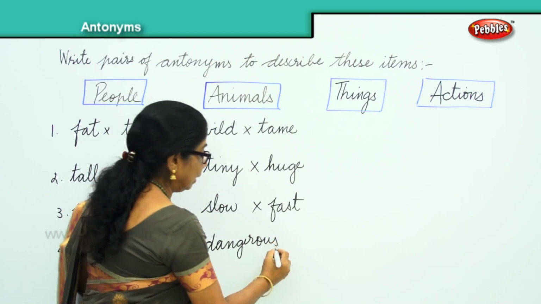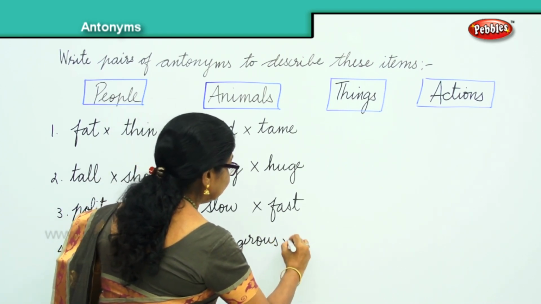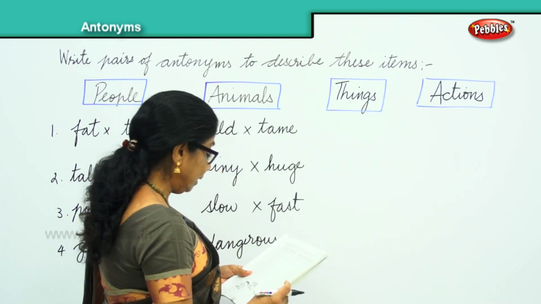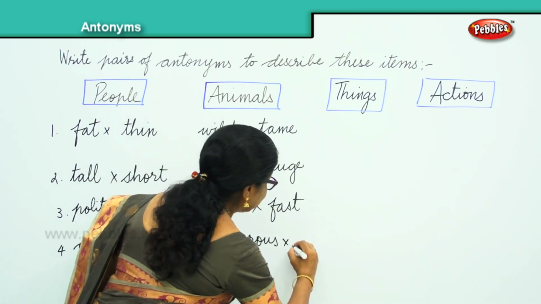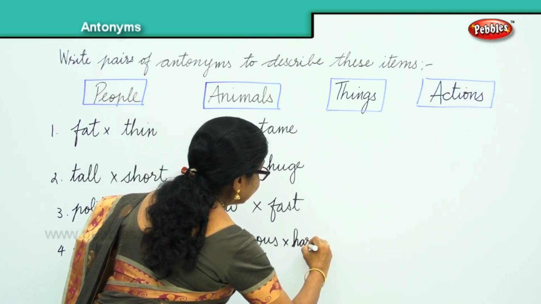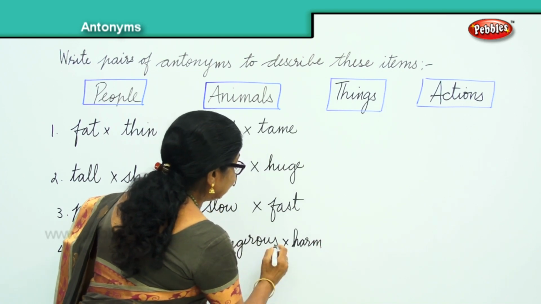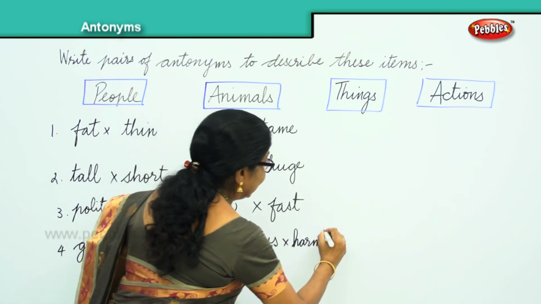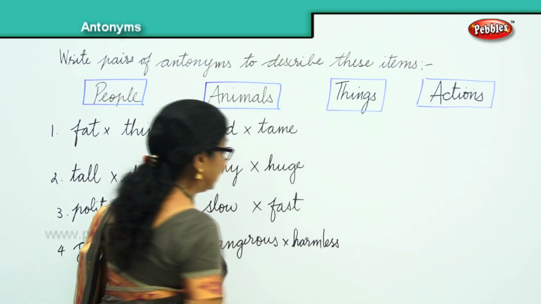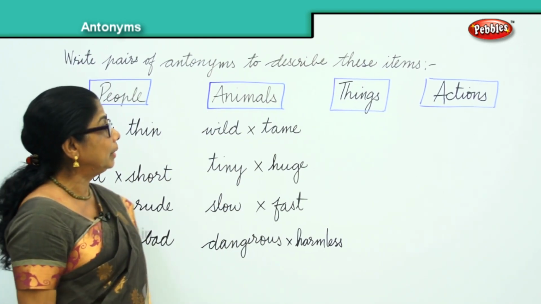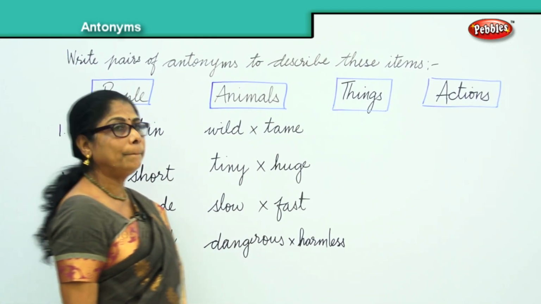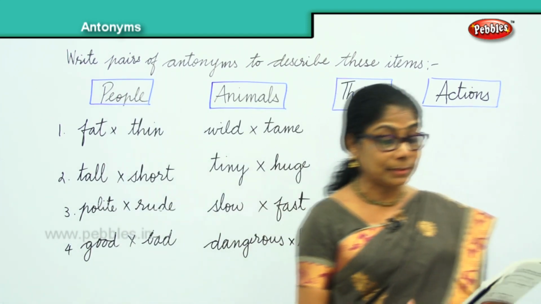Dangerous. And others are dangerous and harmless. Dangerous like the lion and harmless like the lamb, like the rabbit. Okay. Now, what about things? Give me some words for the things.